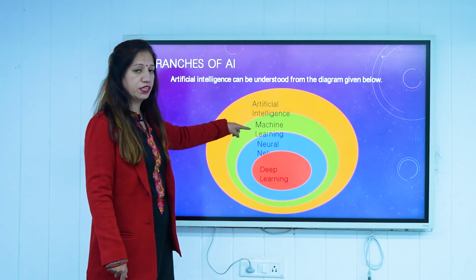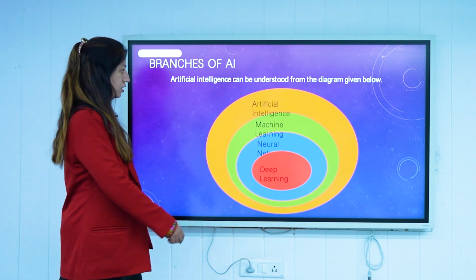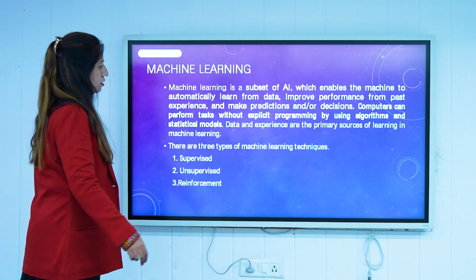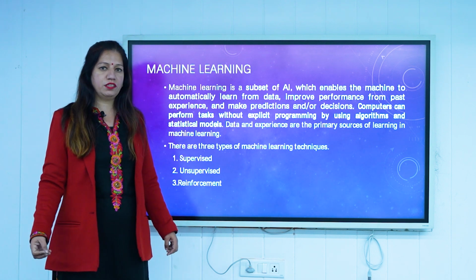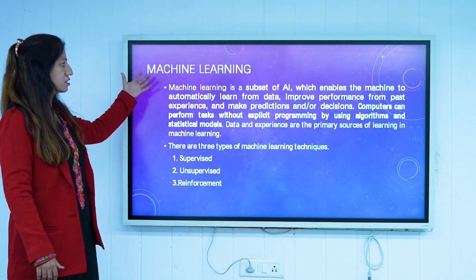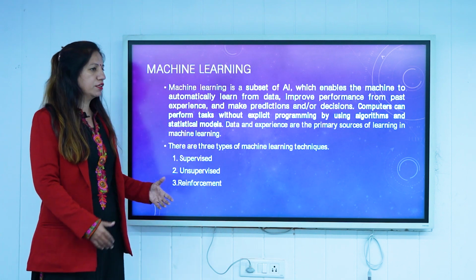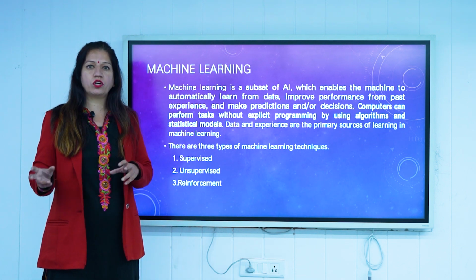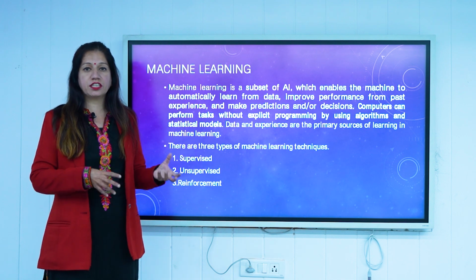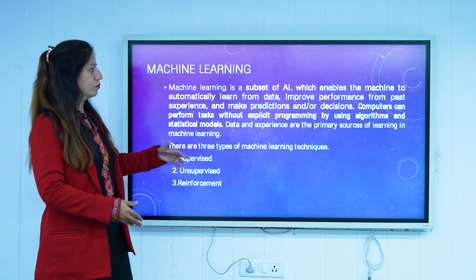Inside we have machine learning, then the neural network, then deep learning. So let's discuss machine learning. Like AI is an application which is capable of thinking like a human, machine learning is a subset of AI. Machine learning consists of a number of statistical tools, mathematical models, mathematical algorithms, which are used by the system to learn from the data.